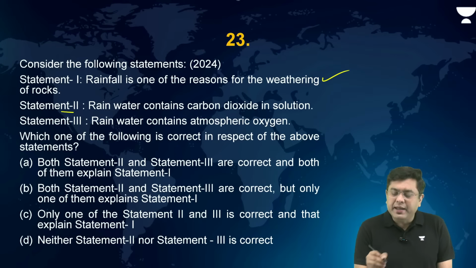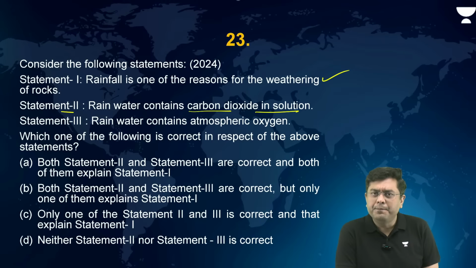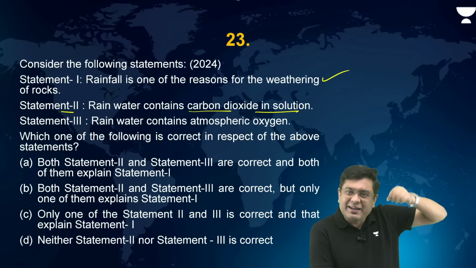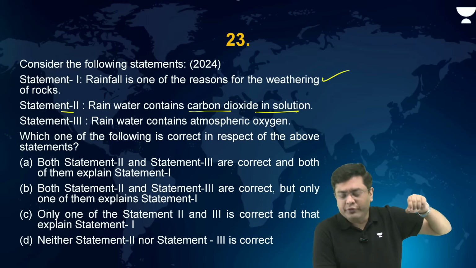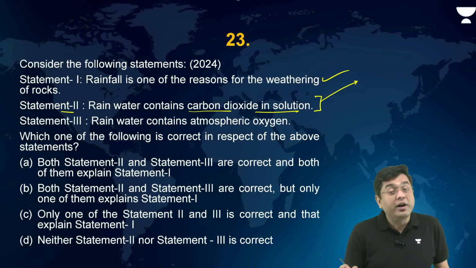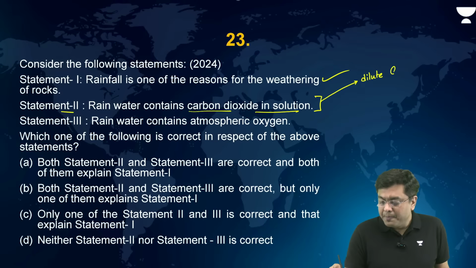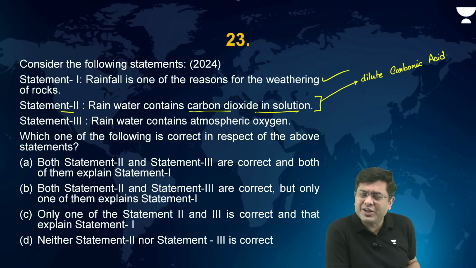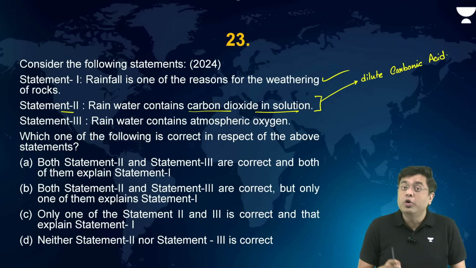Rainwater contains carbon dioxide in the solution form. So rainwater, basically, when the rainfall is actually falling on the surface, at that point of time, carbon dioxide is dissolved to form a weak or a dilute carbonic acid. Carbonic acid. Right? That also leads to weathering when it will fall on the rock surface, depending upon the type of the rock. For example, if you have calcium, it can dissolve that calcium-based rocks, right? So depending upon the kind of material that you have, there will be dissolution and eventual leading to chemical weathering as well.